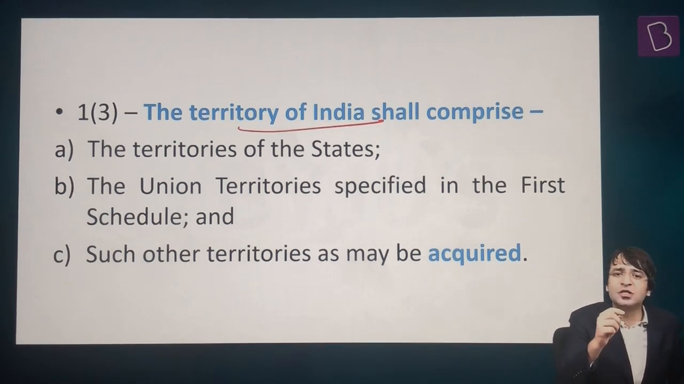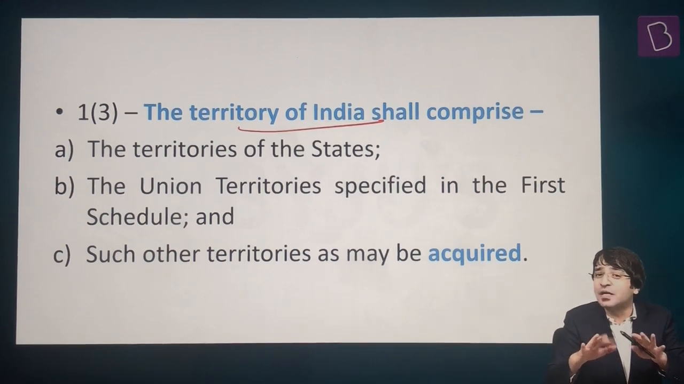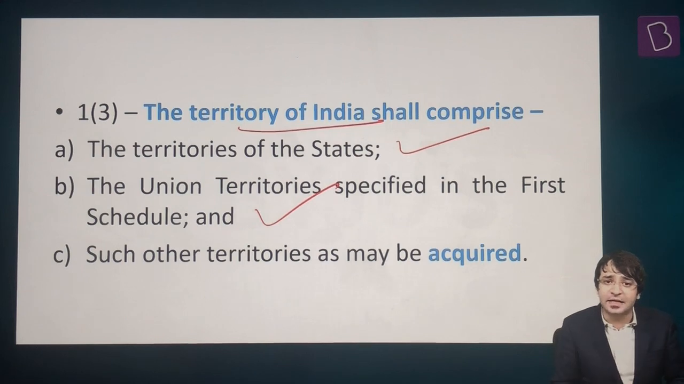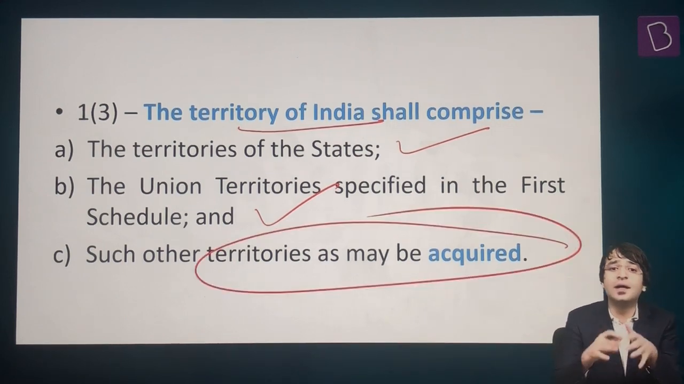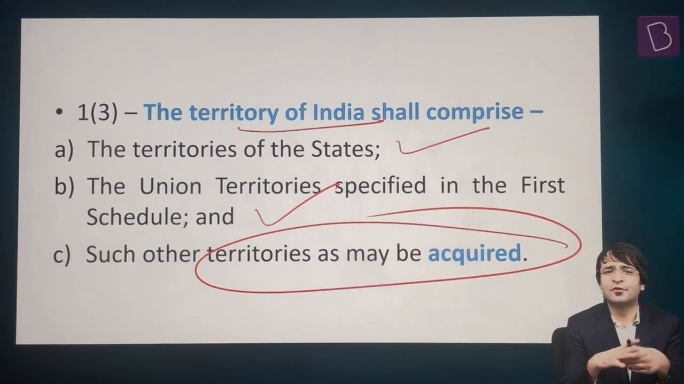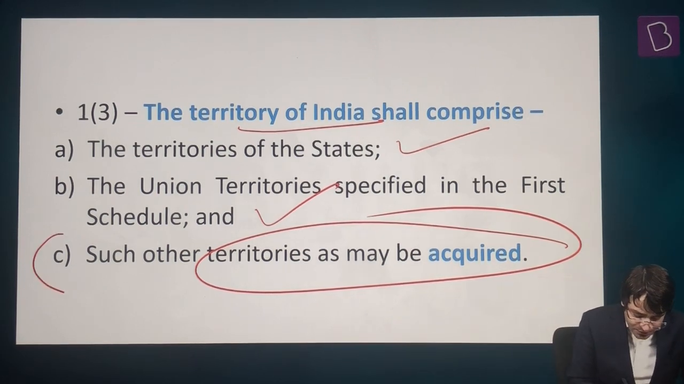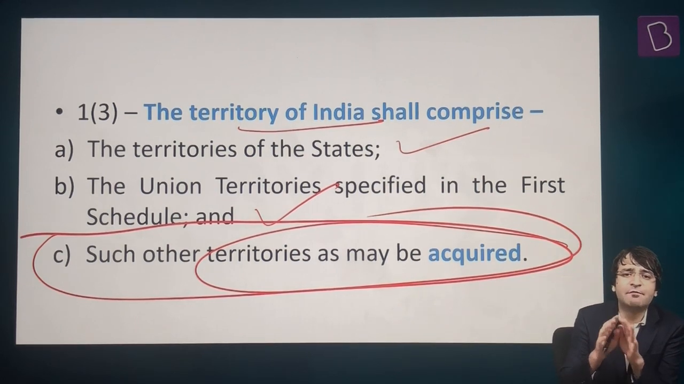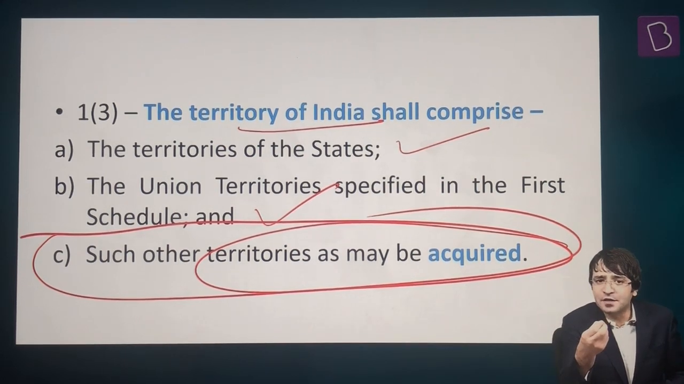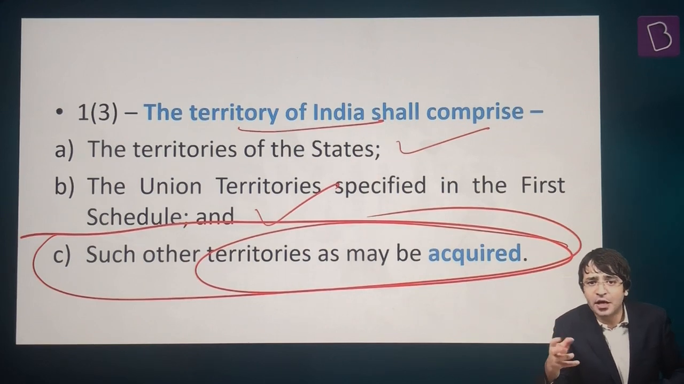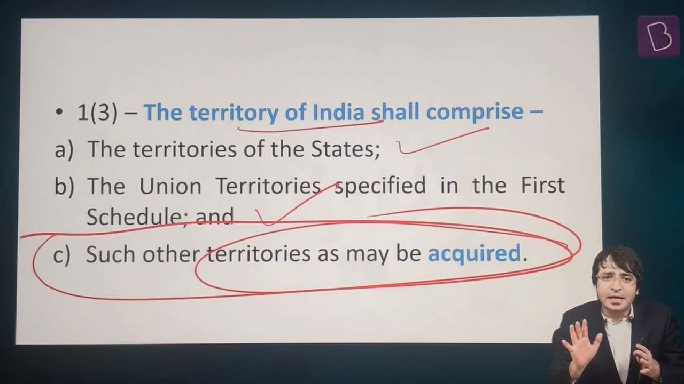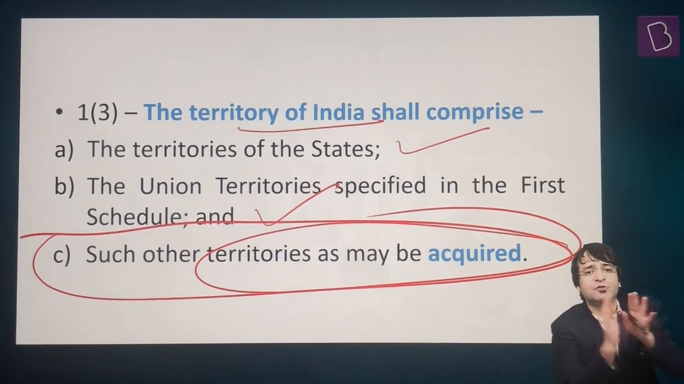And Article 1, Clause 3 talks about what types of territories we can have. So Article 1, Clause 3 tells us that either we can have states, or we can have union territories, or we can have acquired territories. That means, for example, if this clause was not present, the territory of India would have been fixed forever. We could neither gift a part of our territory to another country, nor acquire a part of the territory of another country.